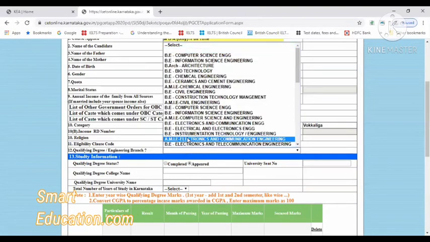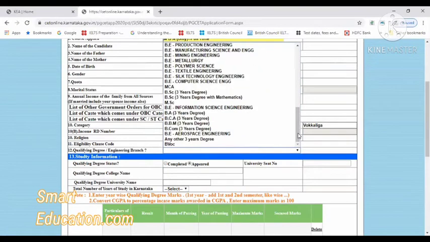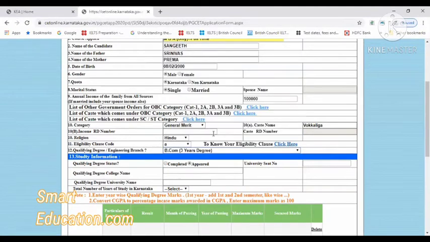This is the degree examination you are studying currently or have completed, which you have to mention here. So I'll give BCom. If you have completed it, click on completed, if not it appears as pursuing. The university seat number is your graduation degree registration number. That is what you have to mention here.